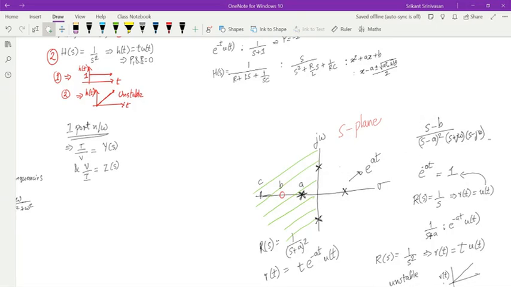Now you can see one thing also. Normally we say that poles are what is causing the system to blow up, right? If S is equal to A, then this transfer function goes to infinity. So these are like the critical frequencies. They are called the critical frequencies. Supposing I have a system whose transfer function looks like this, where I have a double pole over here. Okay. That means this is an unstable function because we said this is a ramp function. Supposing I put a 0 over there. Now is this function stable or unstable?